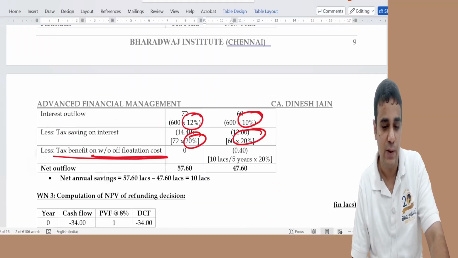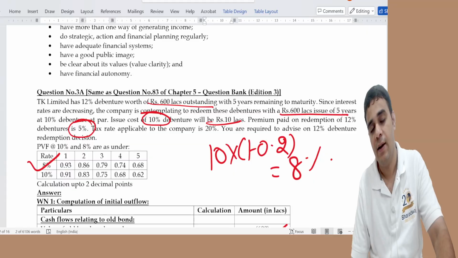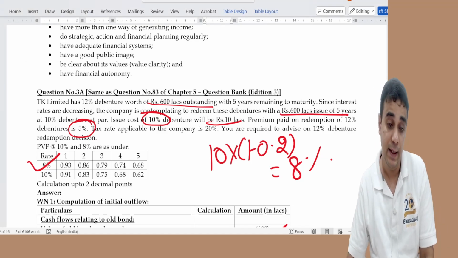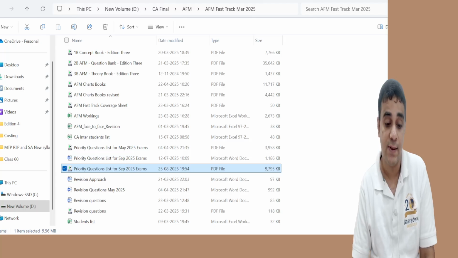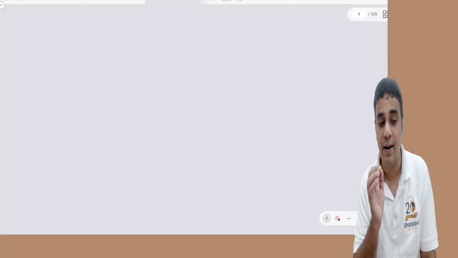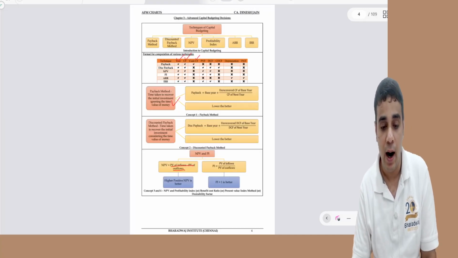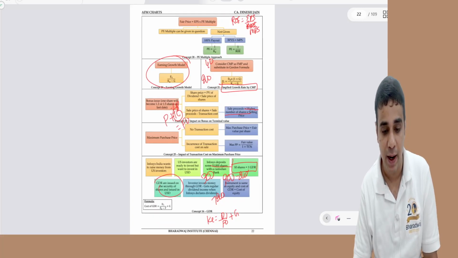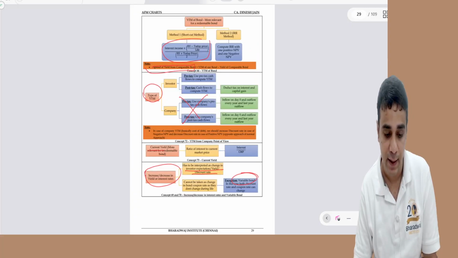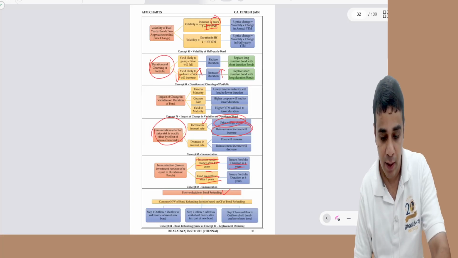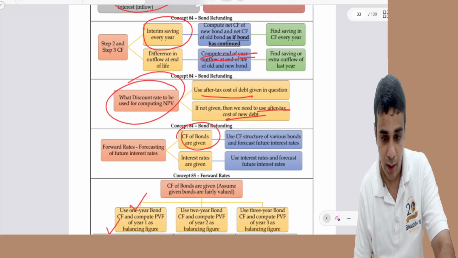3A was challenging for a few students because they were thinking that the discount rate is not given. The discount rate is the after tax cost of new debt. It is covered in our concept book also. I keep telling students that you have to prioritize reading the concept book or concept charts, because unless you prioritize concept understanding, you will struggle when suddenly a different question comes.